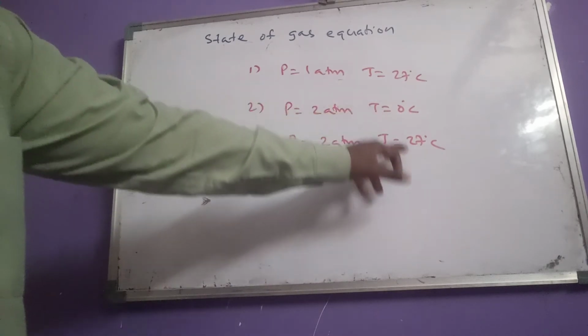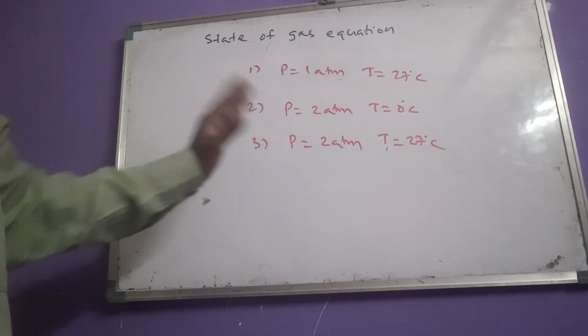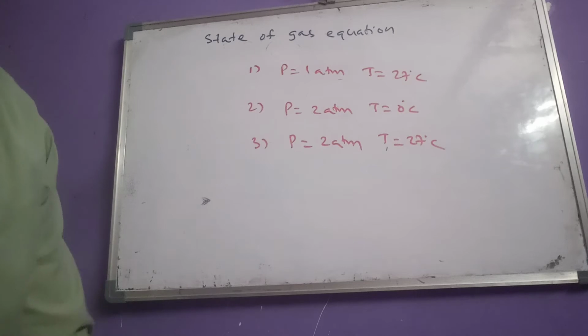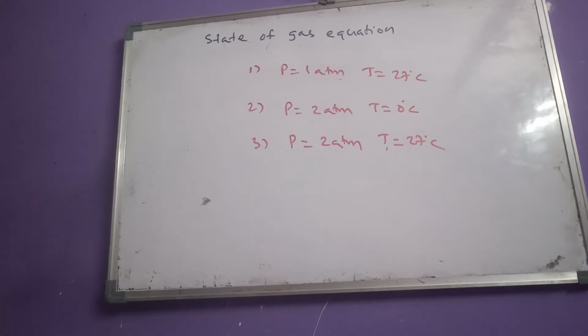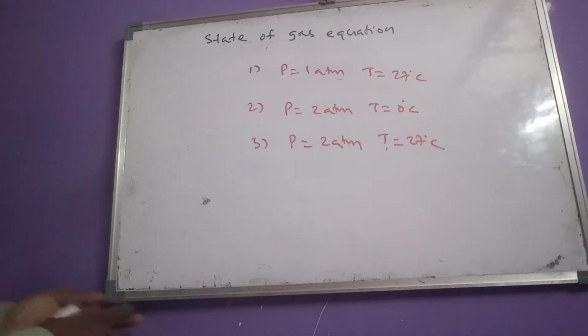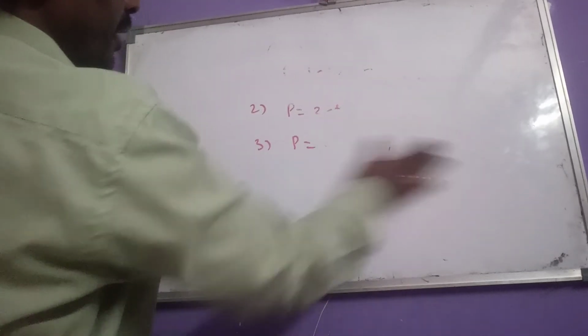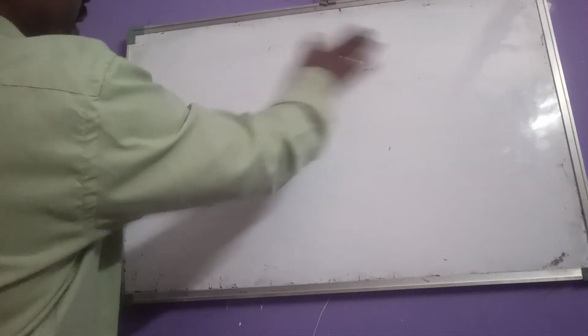Temperature should be low, that means 0 degree centigrade. So in the case of the second option, that gas has a high density. Like that we have to calculate at which conditions the density of the gas is very high. So this is related to density calculation.